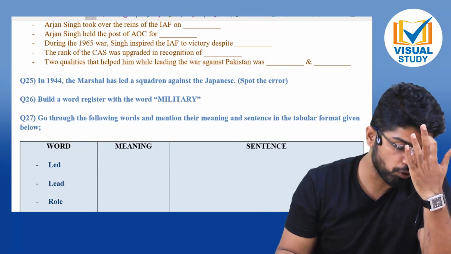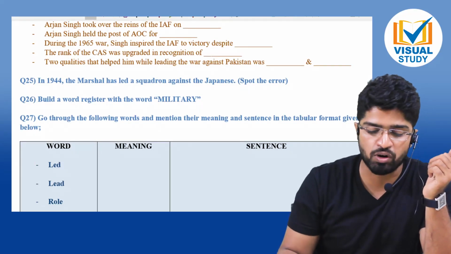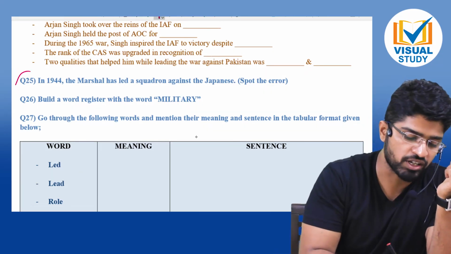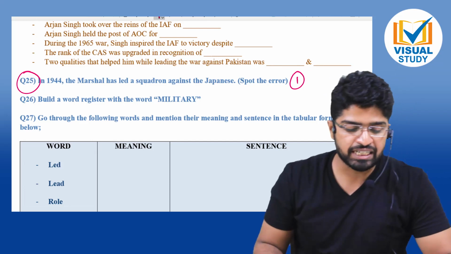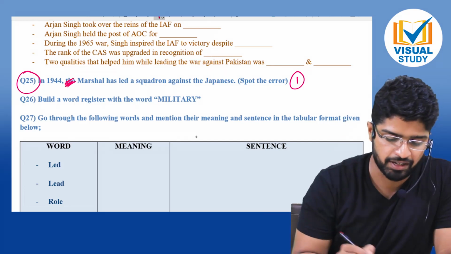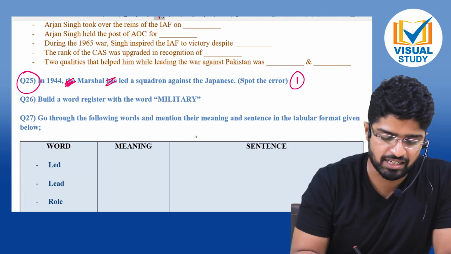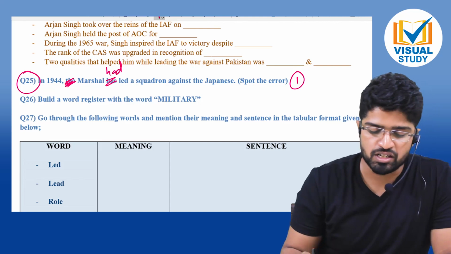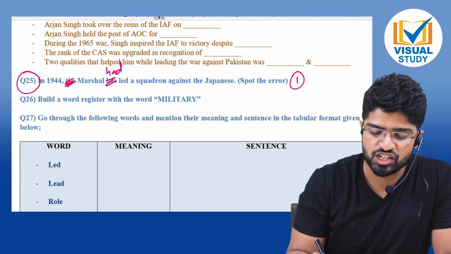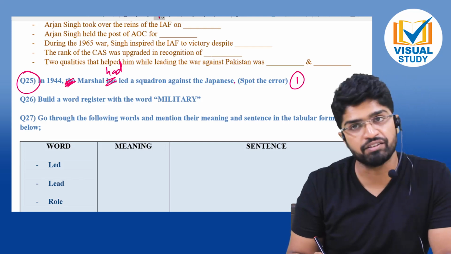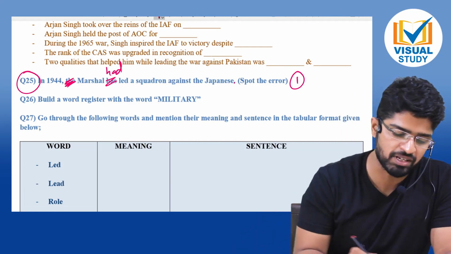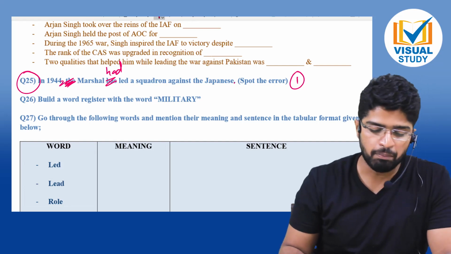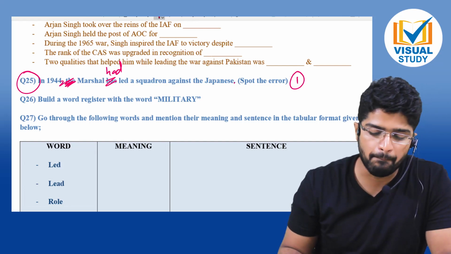In 1944, the Marshal had led a squadron against the Japanese. Okay, spot the error. 1 mark. Grammar question, sure. In 1944, what is the error? Not "has", it is "had led a squadron against the Japanese." Full stop. Clear everybody? In 1944, the Marshal had led a squadron against the Japanese. A comma will not come.